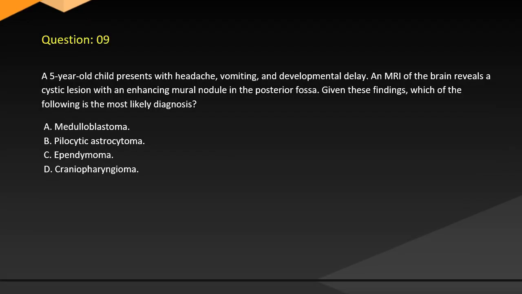Question 9. A 5-year-old child presents with headache, vomiting, and developmental delay. An MRI of the brain reveals a cystic lesion with an enhancing mural nodule in the posterior fossa. Given these findings, which of the following is the most likely diagnosis? A. Medulloblastoma. B. Pilocytic astrocytoma. C. Ependymoma. D. Craniopharyngioma.